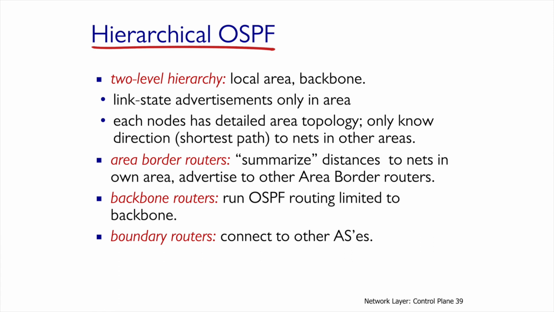Therefore, we have a two-level hierarchy. We have the area border routers, we have the backbone routers, and there are the routers that connect us to other ASs, which are the boundary routers. In summary, OSPF has a global picture. It's very widespread, works with Dijkstra for paths, the entire link state should be distributed, and it has interesting features. And it's one of the most common protocols for intra-AS routing.